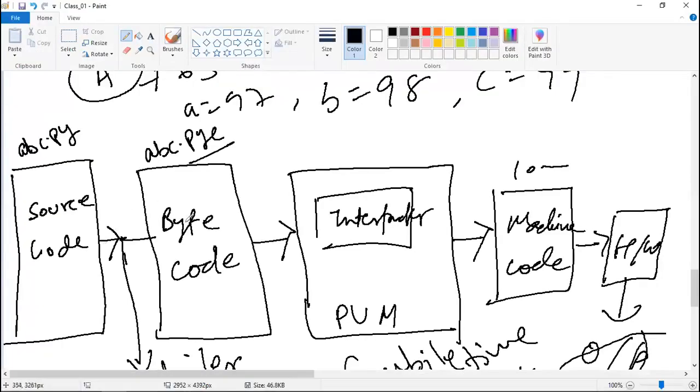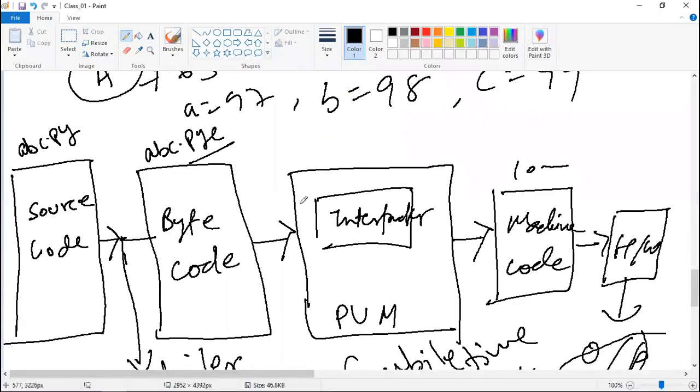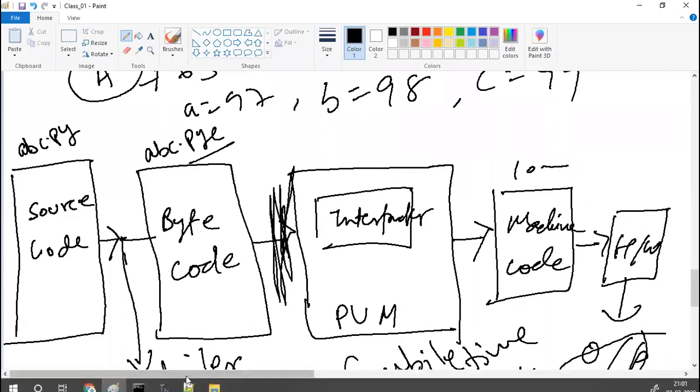I will only compile. When I ran this file by writing python filename.py, it gave me the output, right? I'm not going to get the output this time, because internally it was creating the bytecode, then the machine code, and then it interacted with hardware, and finally it gave you the output. Now I will stop the process at bytecode. If I stop this process, then bytecode will be generated. So let's see how you can generate that.